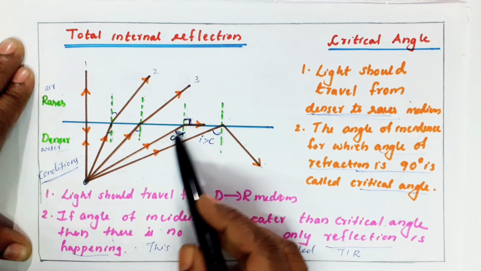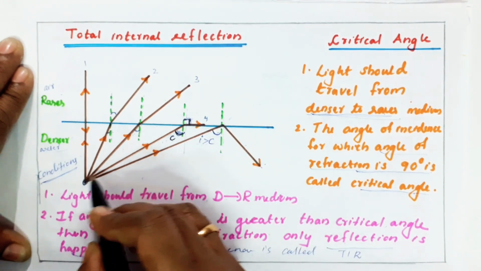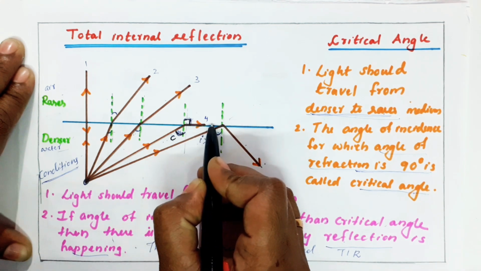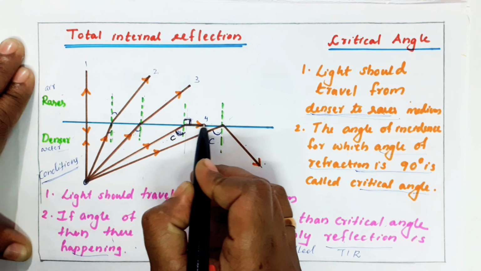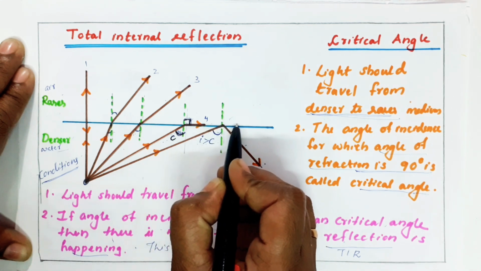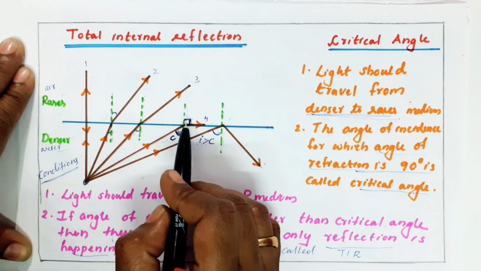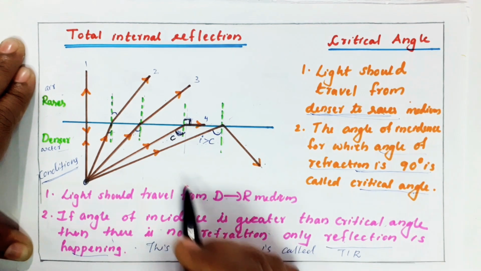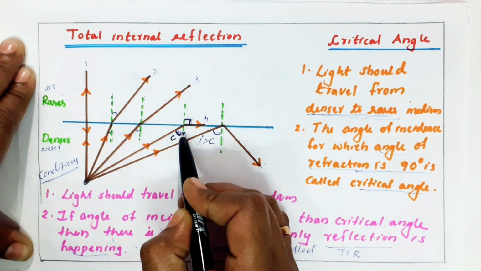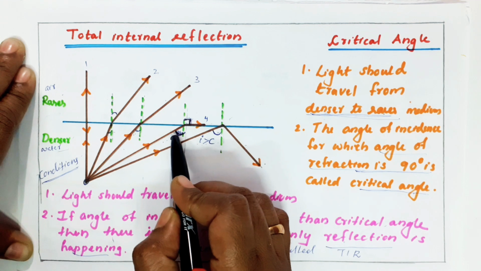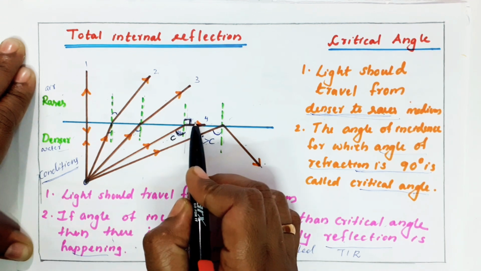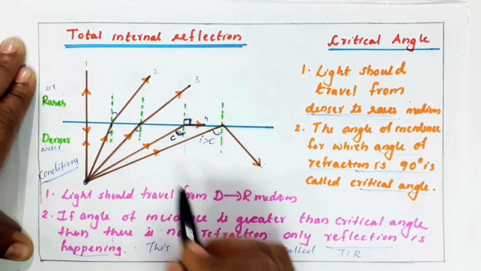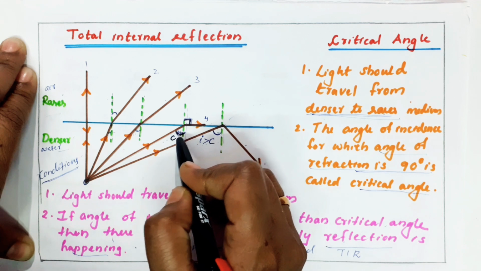But if you see my fourth ray, it is incident at this angle. It is getting refracted along the surface. It means that the refracted ray grazes along the surface. This is your angle of incidence. This is called angle of refraction. In this case, as it is grazing along the surface, this angle is 90 degree. This is called a critical angle.